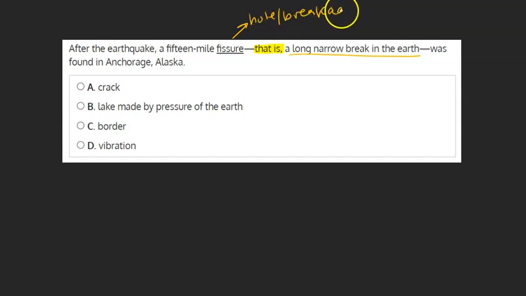Let's take a look at our choices and pick the one that best fits our definition. A, crack, seems to fit perfectly. We're going to keep it in mind and go on just to be sure.